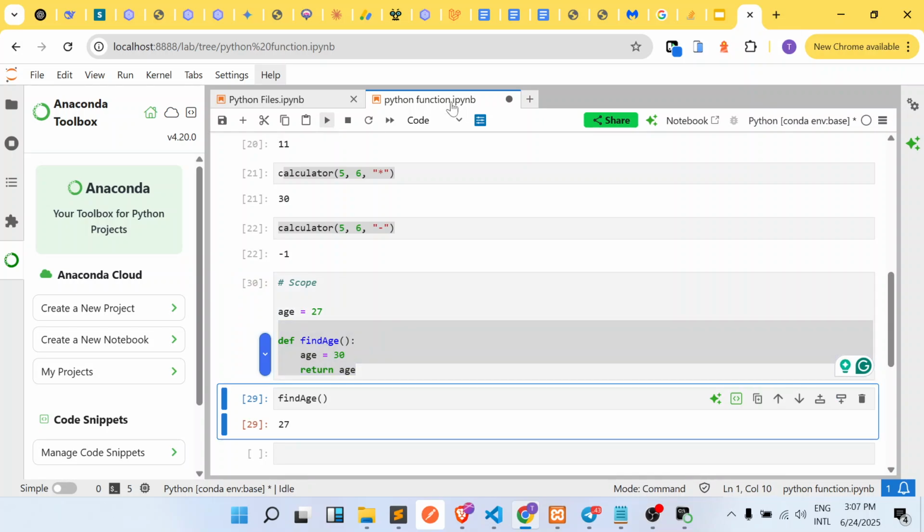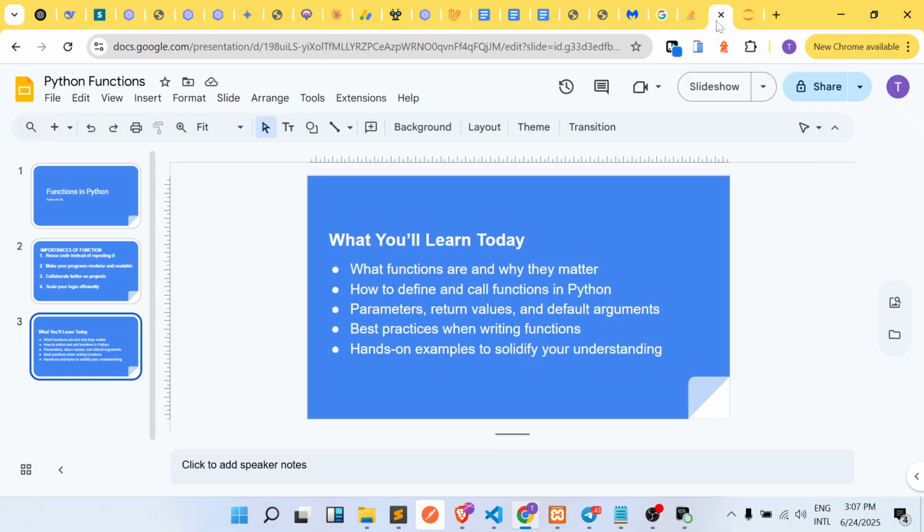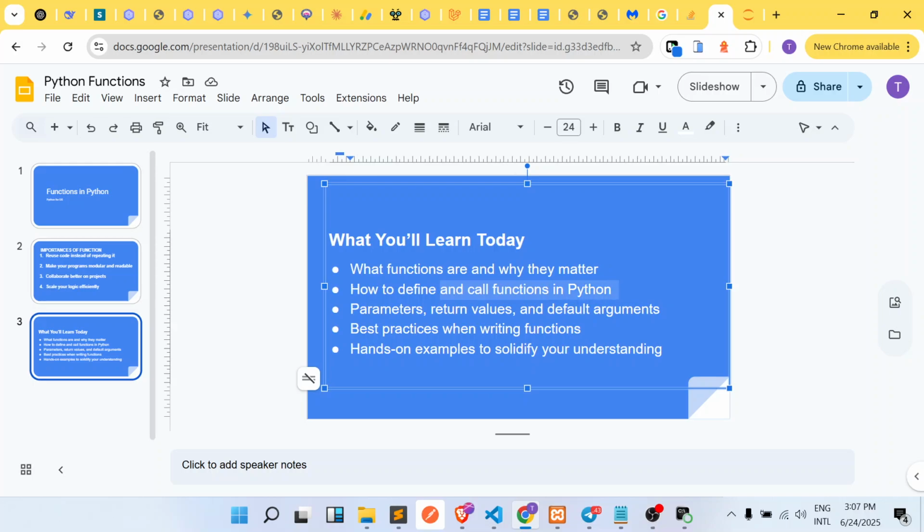Okay, so that is the basics of everything you need to know about functions in Python. We've covered what functions are. We've also covered how to define and call functions, and we've covered parameters, return values, and arguments. And then we've also covered some best practices, especially in terms of global scope. So that is all you need on how to create functions. You can advance this by creating more complicated functions and using them in your program, and it will still be based on the knowledge that you've gathered from this tutorial.